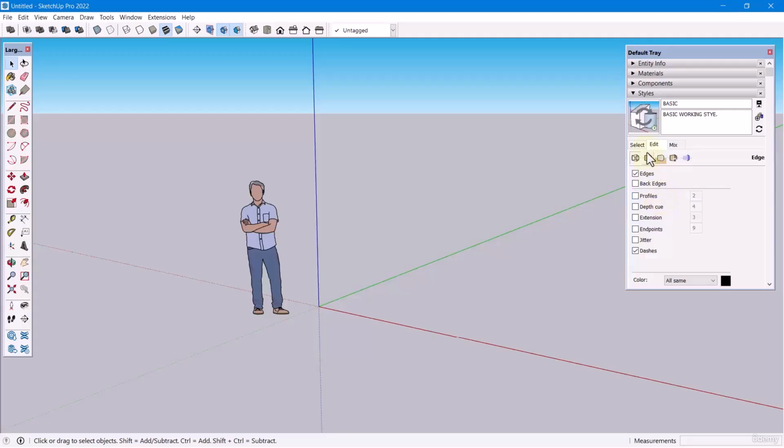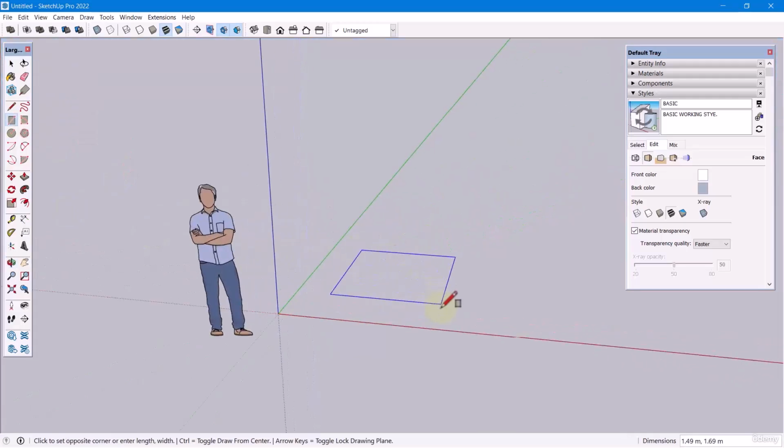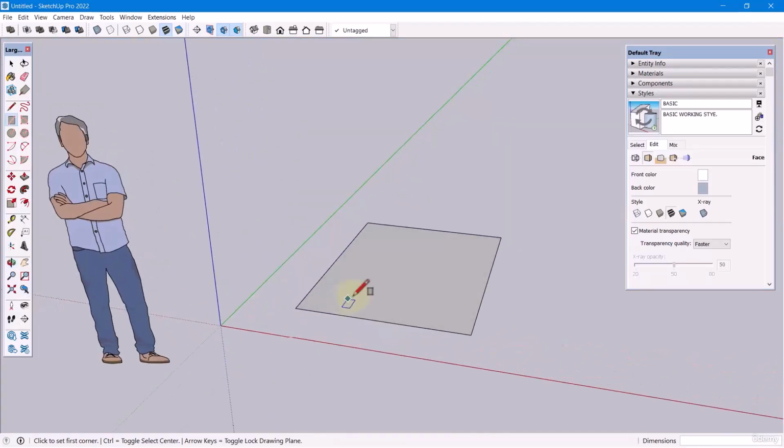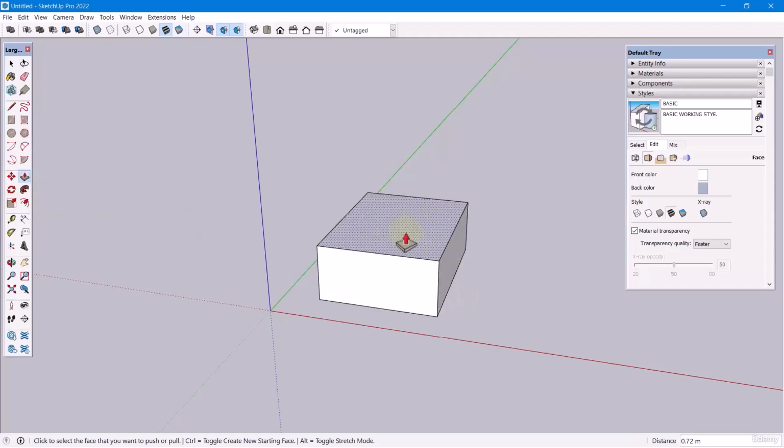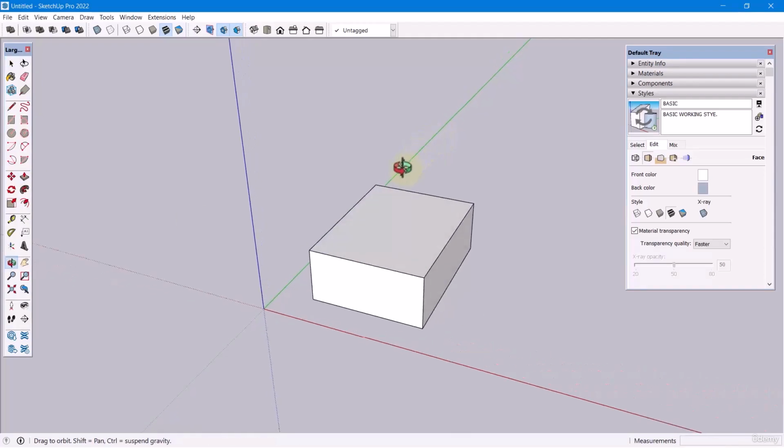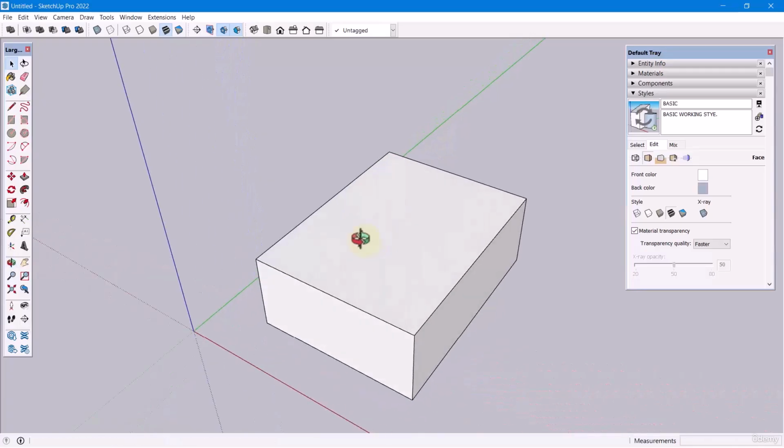Now, go to Face Settings, and first, let's draw a shape and delete the top face to see the changes we'll be making.